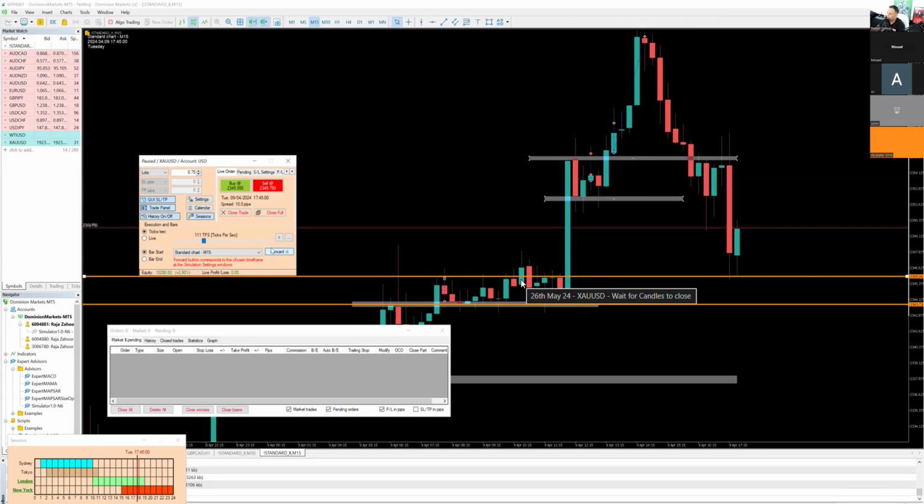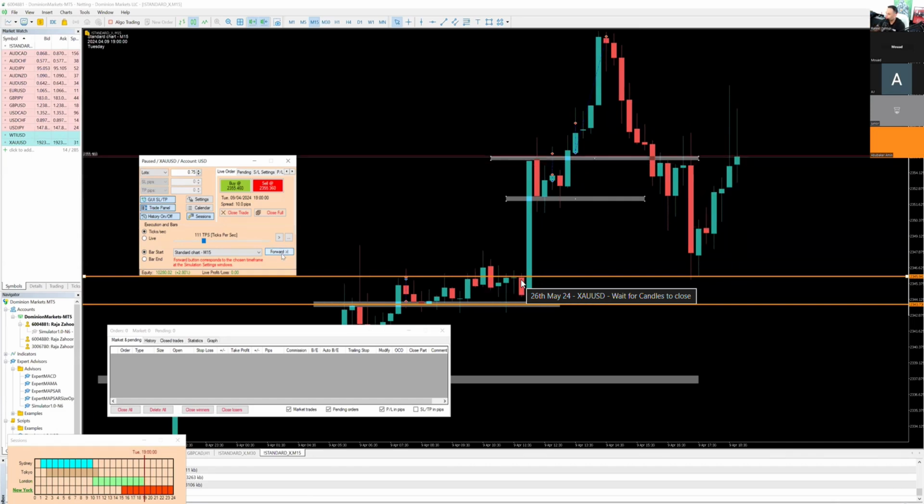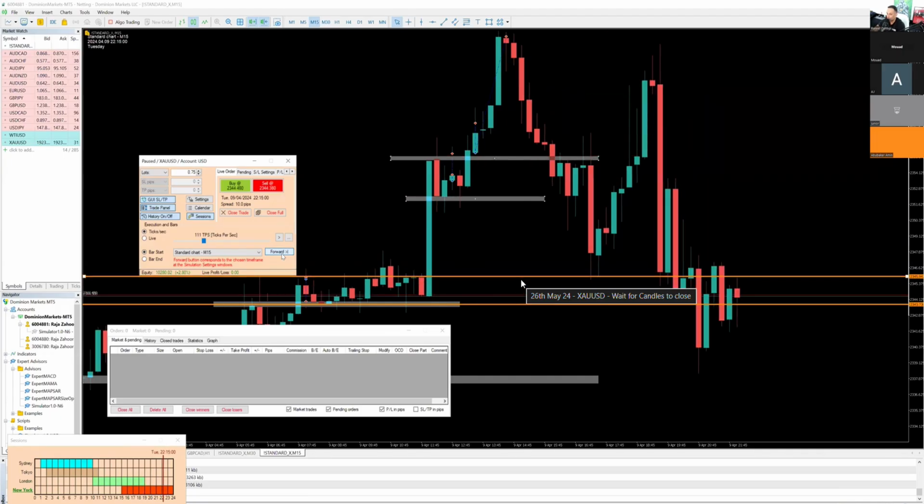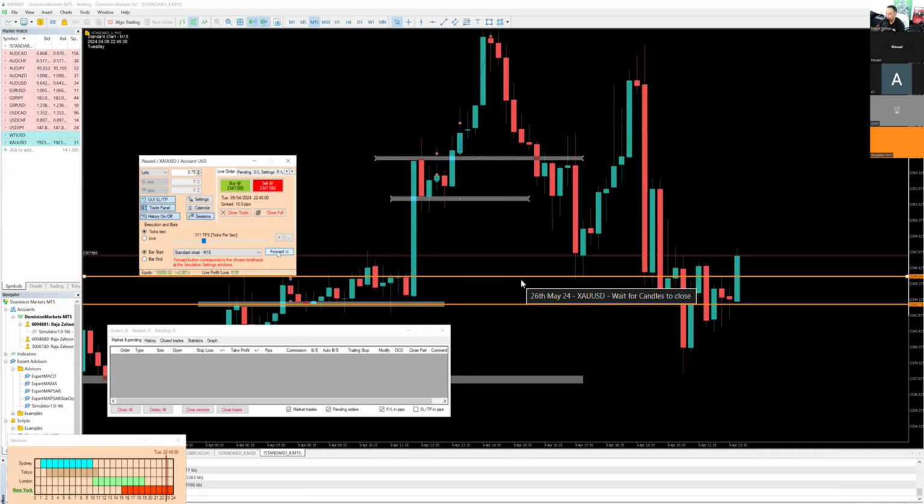So remember, here we're mostly focusing on candles closing and managing risk and stuff like that, but mostly candles closing. Wow, look at that. Oh wow, gold is just jumping. Why did you not wait for the bottom wick to form, Raja? Because we closed above resistance right here. We closed above resistance, and I'm executing on candles closing.